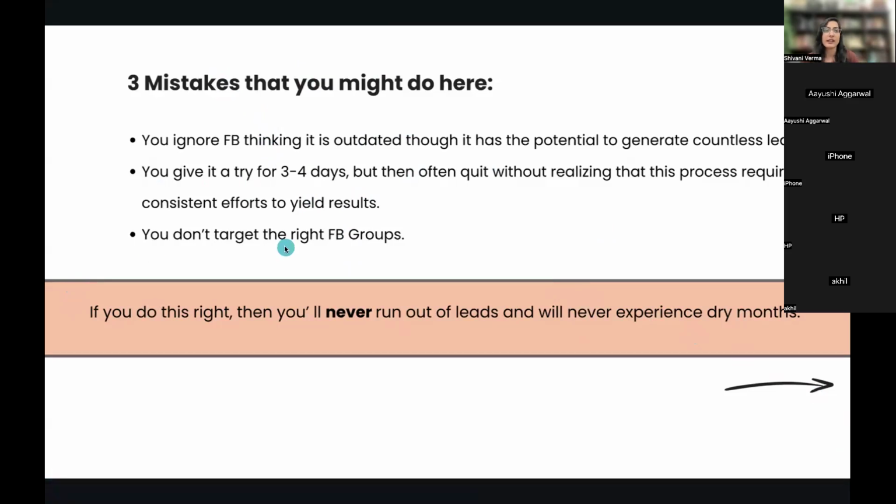And you don't target the right Facebook groups. Again, I've said the same thing, that you need to know what the right Facebook groups are. Then only are you able to generate the right kind of leads, right? High ticket clients who are ready to pay you high. And if you do this right, then you will never run out of leads and you will never experience dry months, because you will always have 40-50 leads in your pipeline.